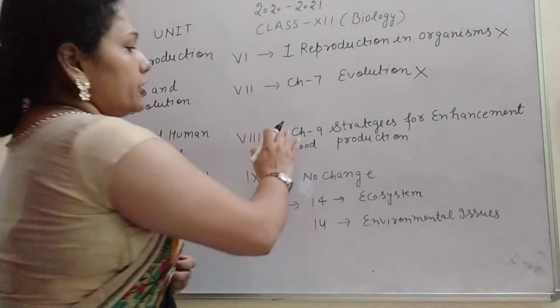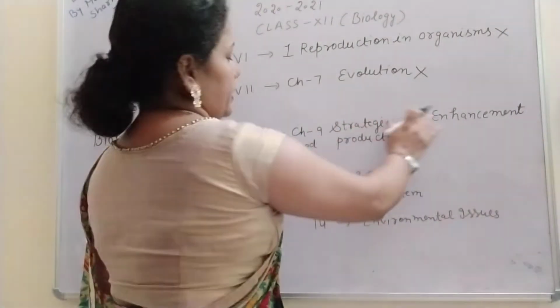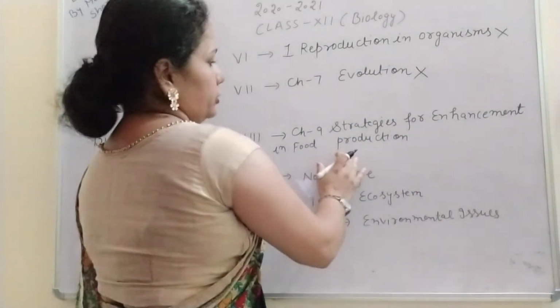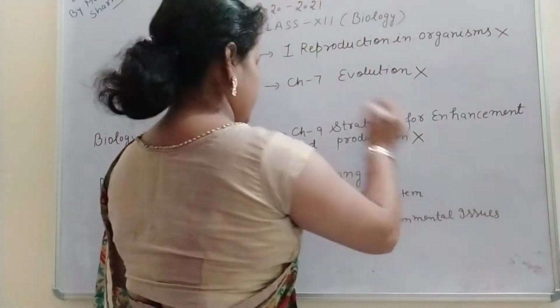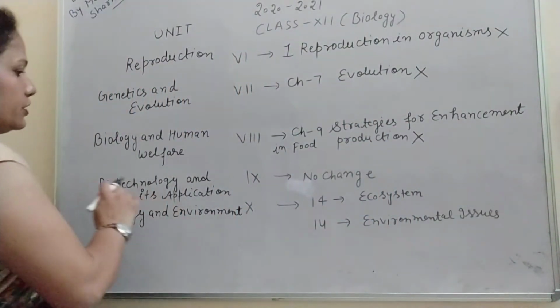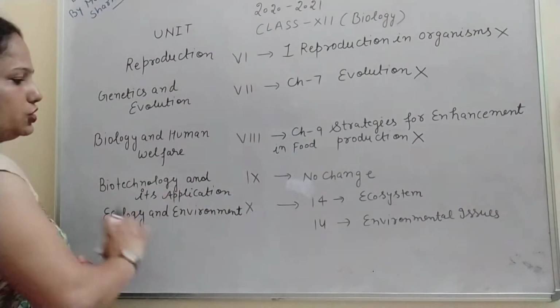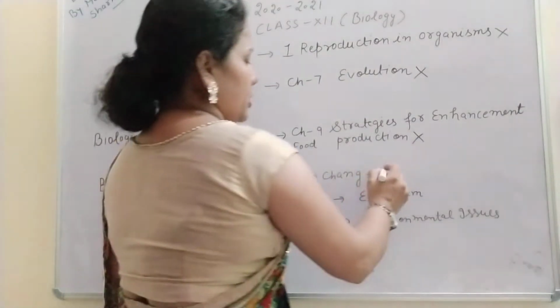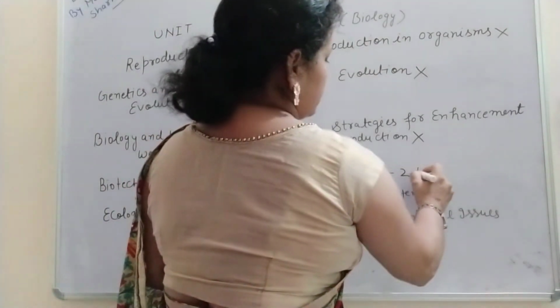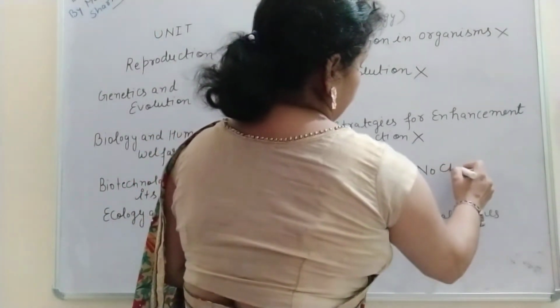Chapter 9, that is Strategy for Enhancement in Food Production, is removed from the syllabus. In unit 9, Biotechnology and its Application, there is no change. There are 2 chapters in it and there is no change.